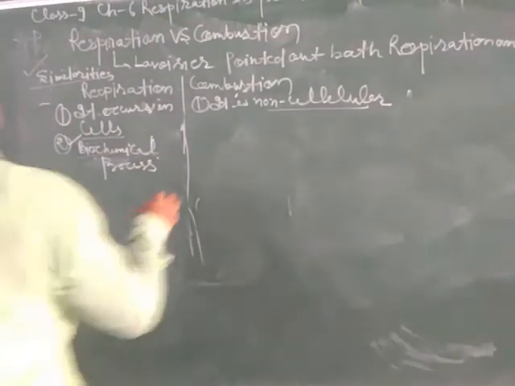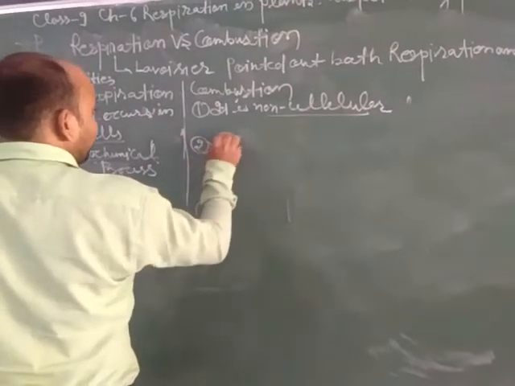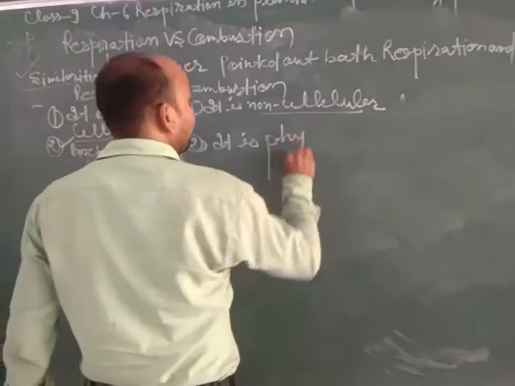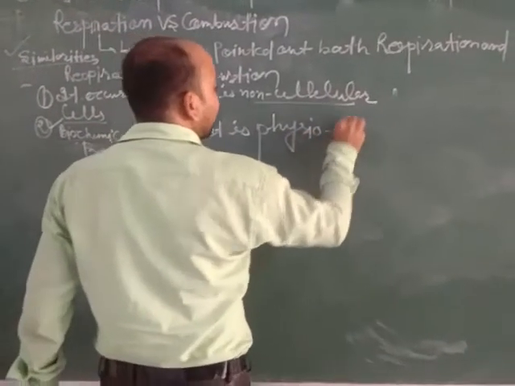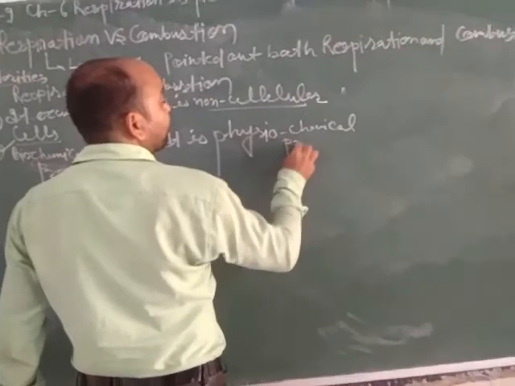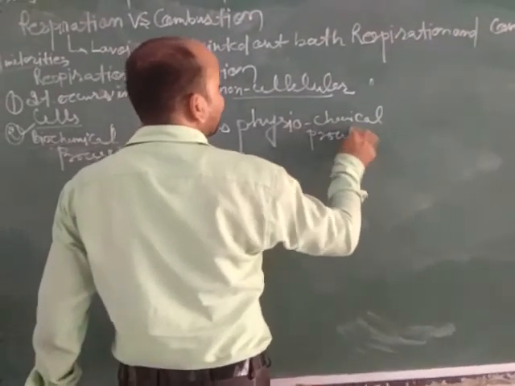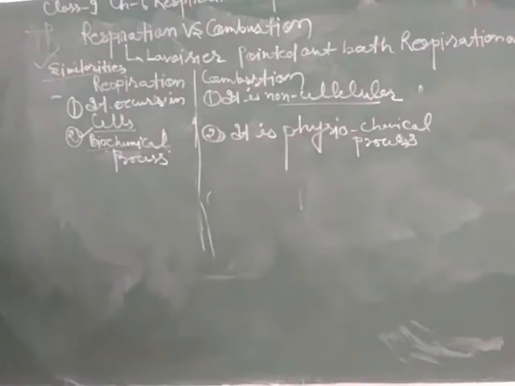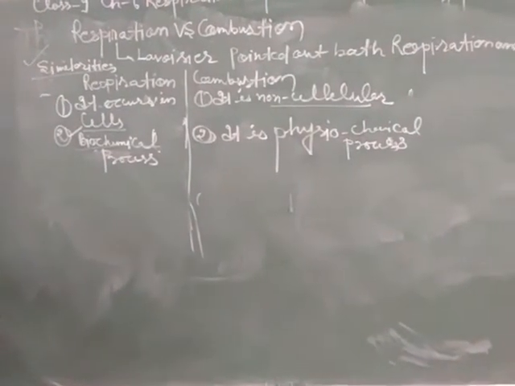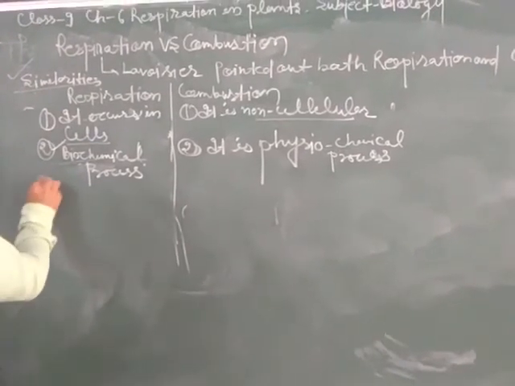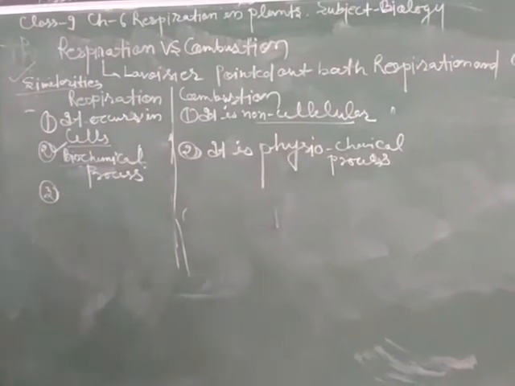But combustion is a physiochemical process, meaning this process takes place in the external environment, and it is only a physical process that can be carried out in non-living parts.